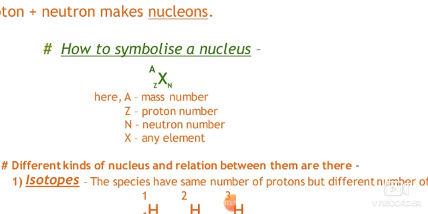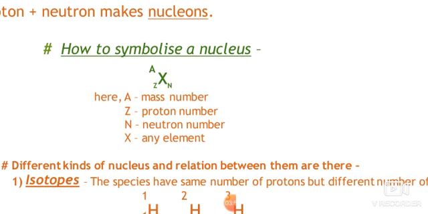So this is very important as far as nuclear chemistry is concerned, because in nuclear chemistry we are prominently dealing with the neutron number, the mass number and the nucleus. Nucleus is a term used in nuclear chemistry in place of atom or element, so don't get confused about the use of the term nucleus here.